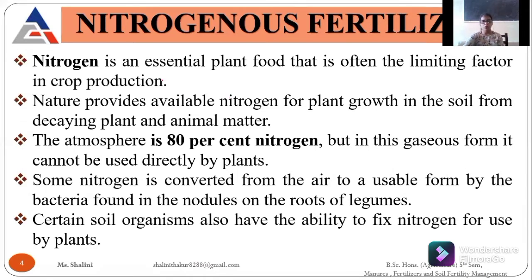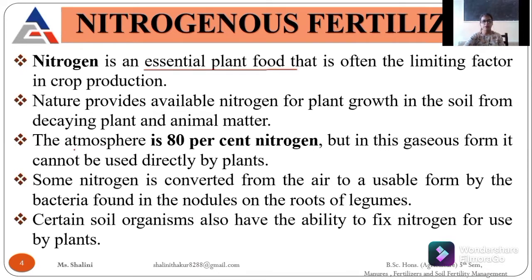If I talk about what nitrogen is, you all know that it is an essential plant food. One more thing, the green color is due to nitrogen. You have heard about the leaf color chart, which tells the nitrogen content in the plant through the leaves.